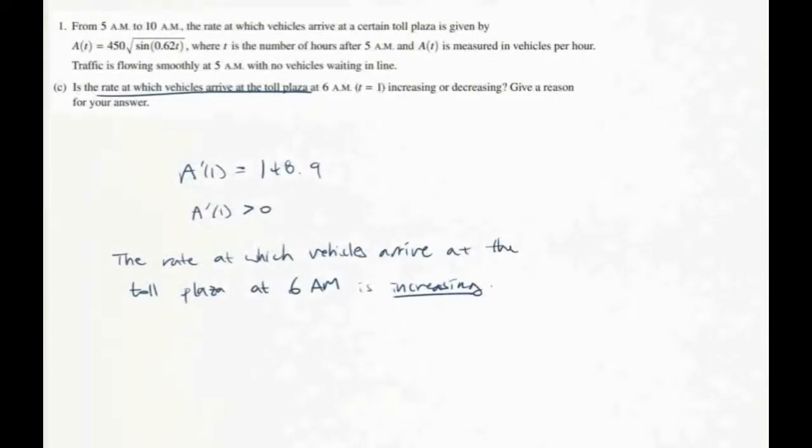Meaning A prime of 1 is greater than 0. This means the rate at which vehicles arrive at the toll plaza at 6 a.m. is increasing.